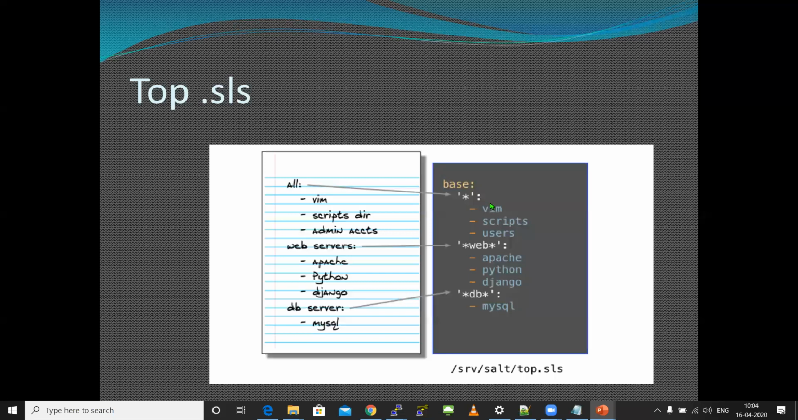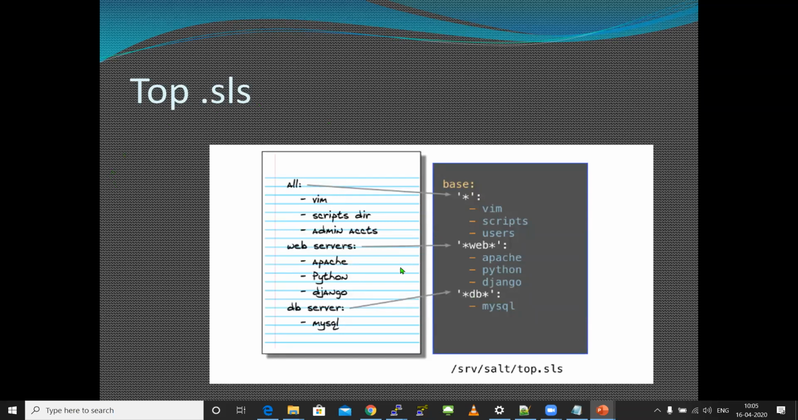But what happens is, I'm just specifying this as a group. In all my servers, the vim.sls file will get executed. In all my servers, the scripts.sls file will get executed. But if you see the apache.sls file, this will not get executed on all machines. This will get executed on the minions whose hostname has web in it. And in the same way, the mysql.sls file will get executed only on DB.